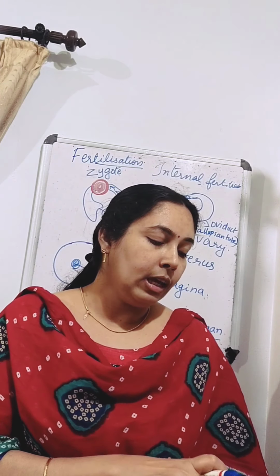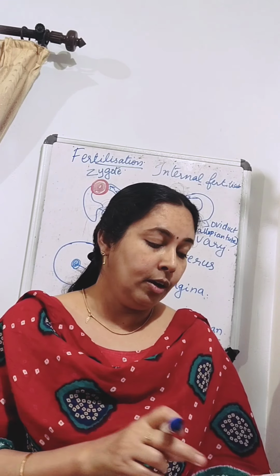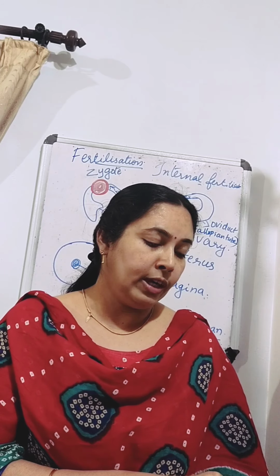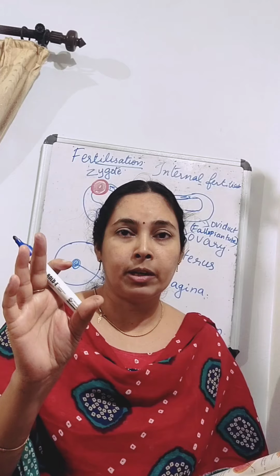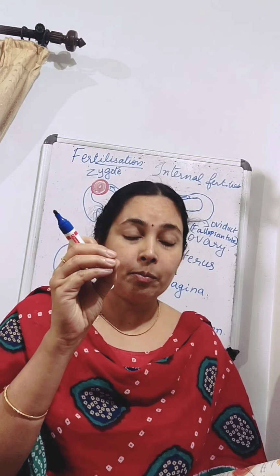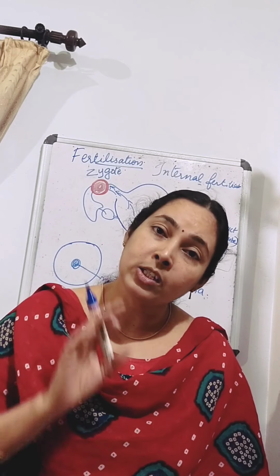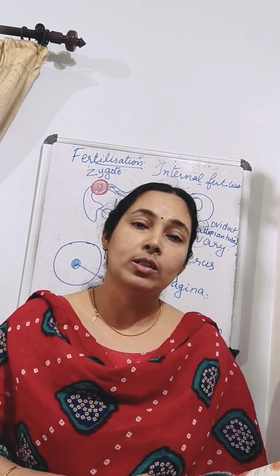Then if fusion takes place and a zygote is developed, the zygote is allowed to develop for about a week. After the development of the zygote, it is taken and placed inside the mother's uterus itself. Then further growth takes place in the uterus of the mother.